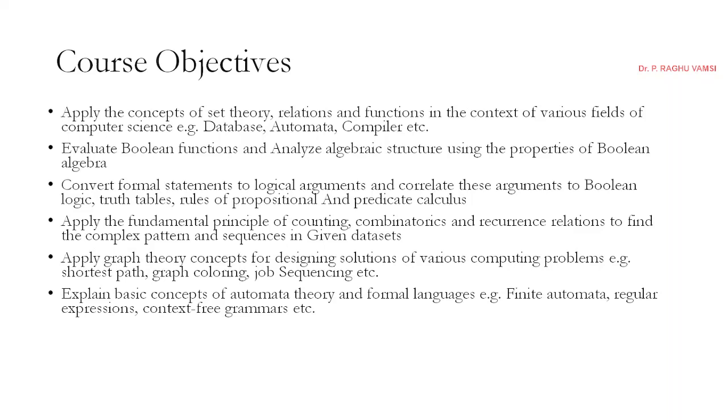So case 1 and case 2. If case 1 is true and case 2 is true, then the reply has to come. So this is the way we are supposed to do. And what if case 1 and case 2 are with some other logic, like maybe instead of AND it is OR? If it is not, then what will happen? That kind of thing is going to be represented in terms of truth tables and rules of propositional and predicate calculus. These things help us in designing formal statements, how formal statements can be converted into logical arguments, and how to work on this. These kinds of things we are going to see in the third objective of this course.